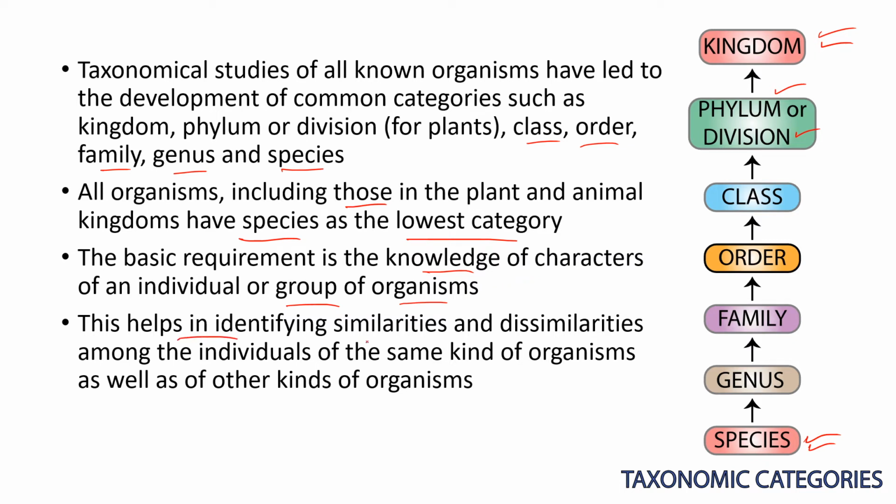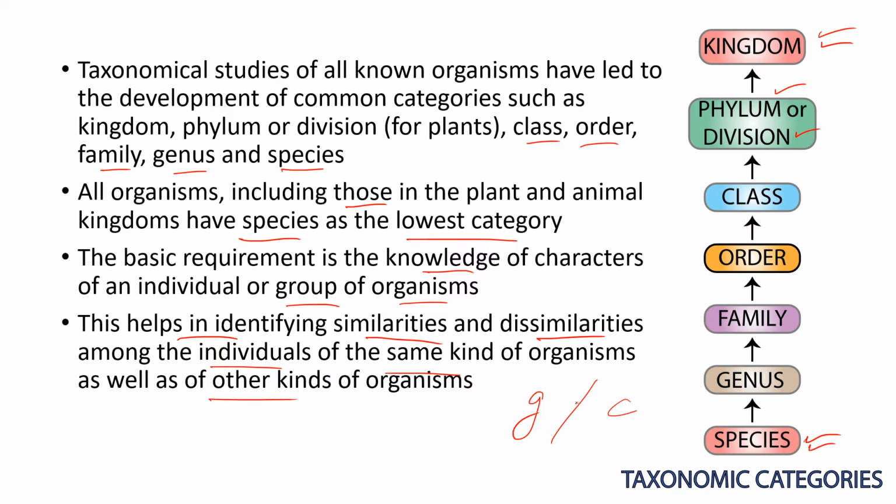This helps in identifying the similarities and dissimilarities among individuals of the same kind of organism as well as other kinds of organisms. For example, there are many insects. If you take the grasshopper and the cockroach, even though they are both insects, just by looking at them, by the morphological studies, you can say the grasshopper is different and the cockroach is different. It means you are seeing the outermost structures, and just by looking at it, you can differentiate.